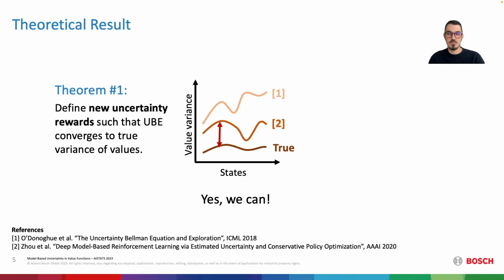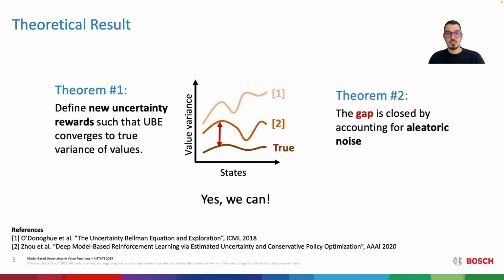First, under the same assumptions as prior work, we define new uncertainty rewards such that the UBE converges exactly to the variance of values. Second, we explicitly characterize the gap in previous work and show that our uncertainty rewards close the gap by accounting for aleatoric noise coming from the stochasticity of the dynamics and the policy.